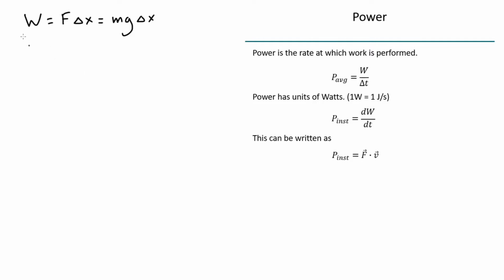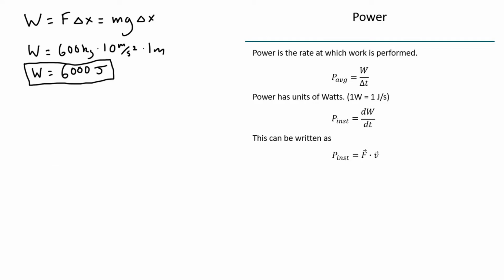So the work required is 600 kilograms times, let's just approximate g as 10 meters per second squared, times about a meter. So 600 times 10, that's about 6,000 joules of work. Okay, so that's how much work it takes to deadlift 600 kilograms.